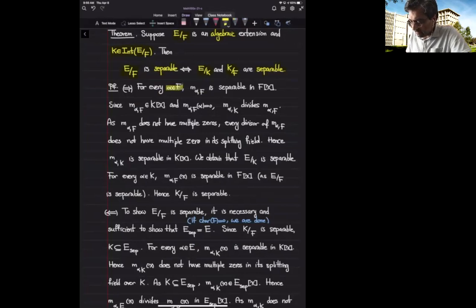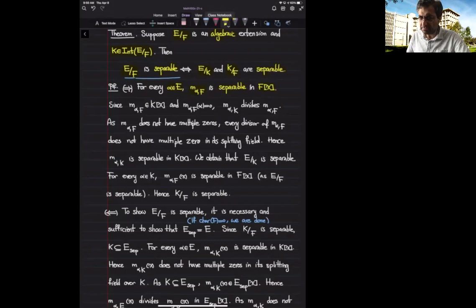So I start with an element of E. I look at its minimal binomial over F. By assumption, because I'm told that E over F is a separable extension, we do know that the minimal binomial of alpha over F is separable in F bracket X. Now I want to show that E over K is separable. This means I need to think about the minimal binomial of alpha over K.